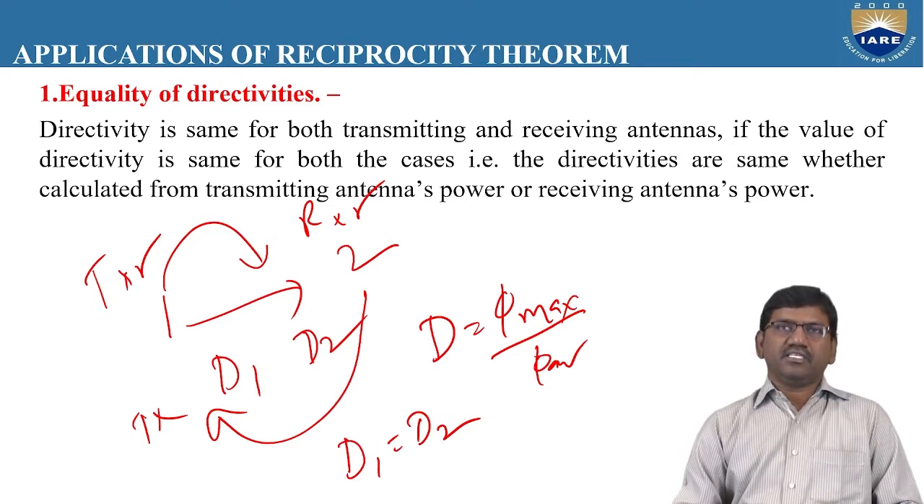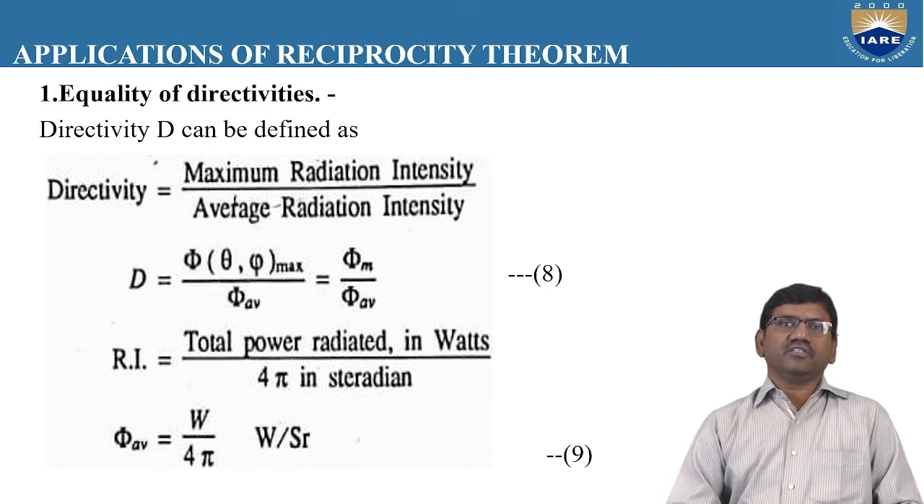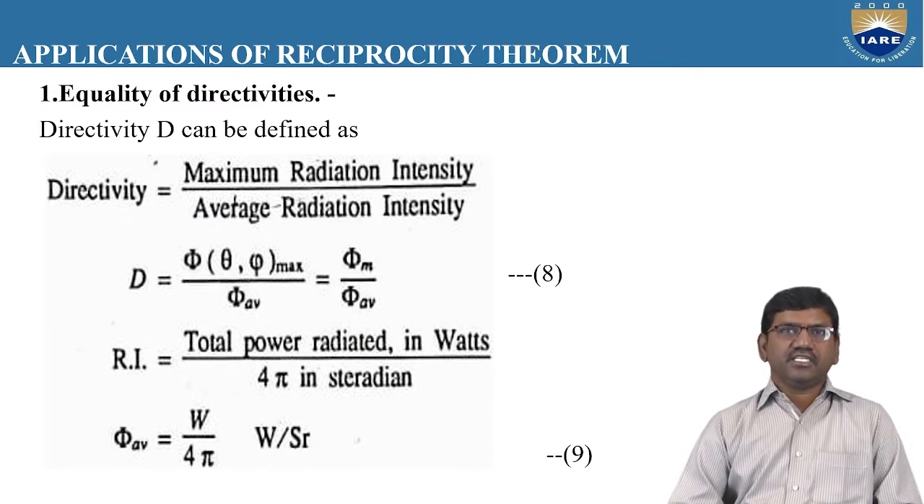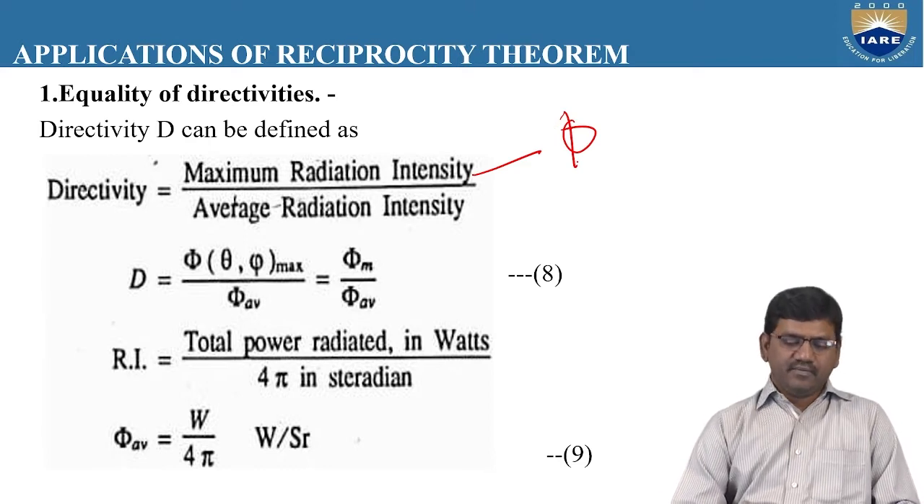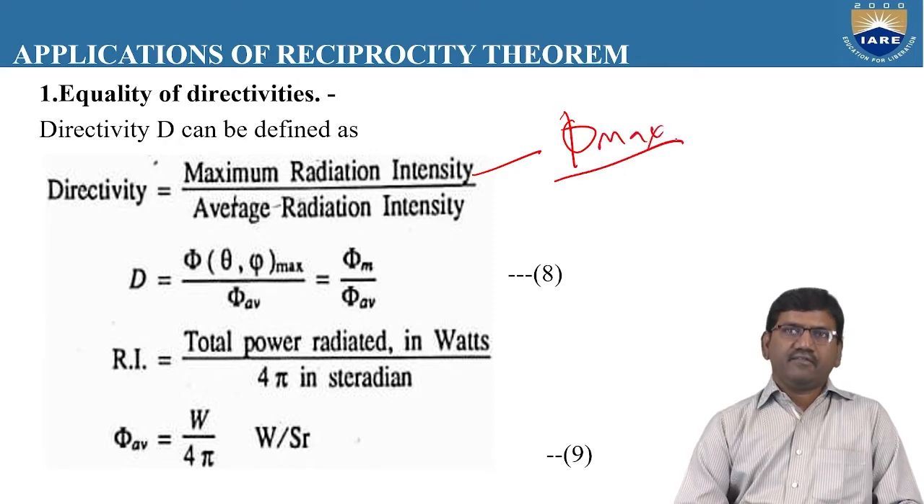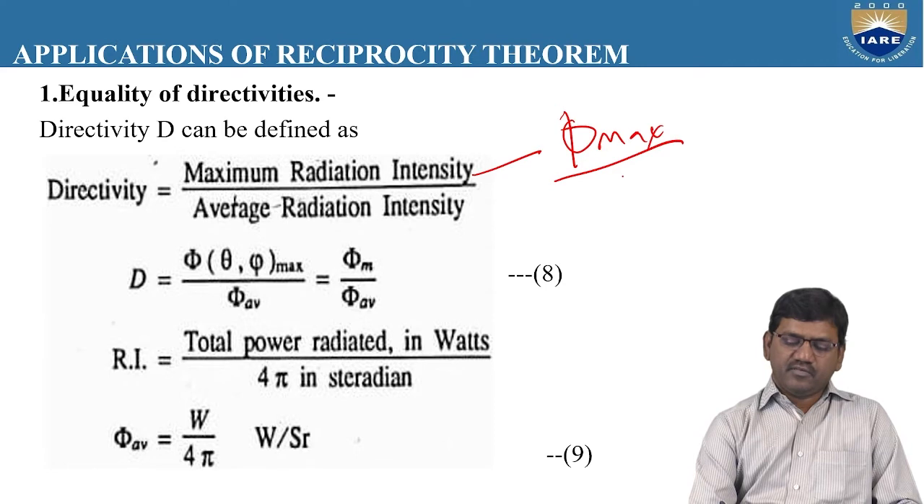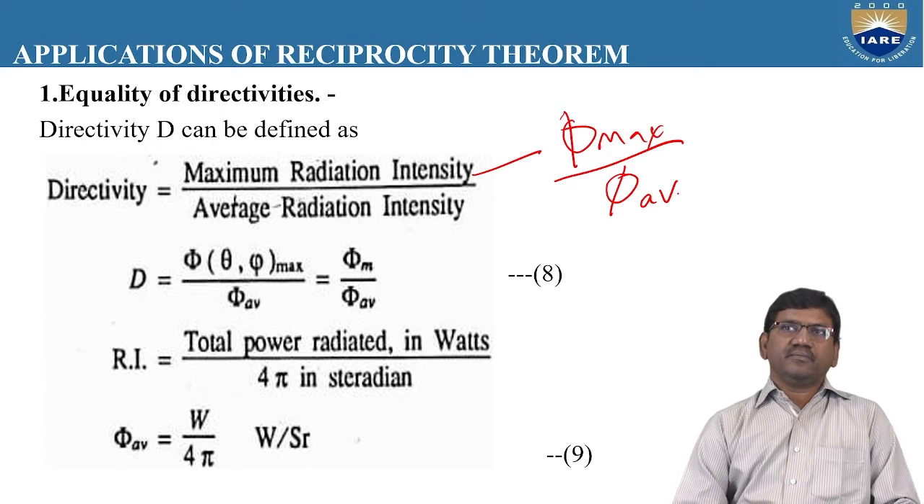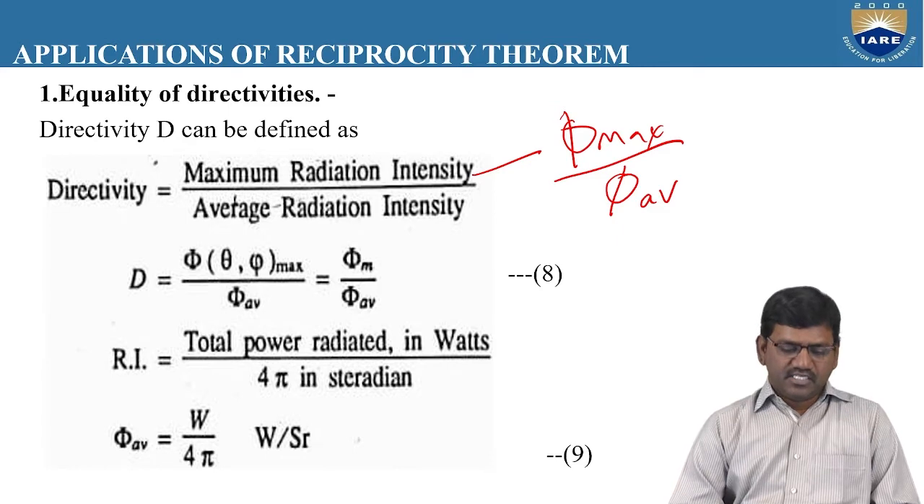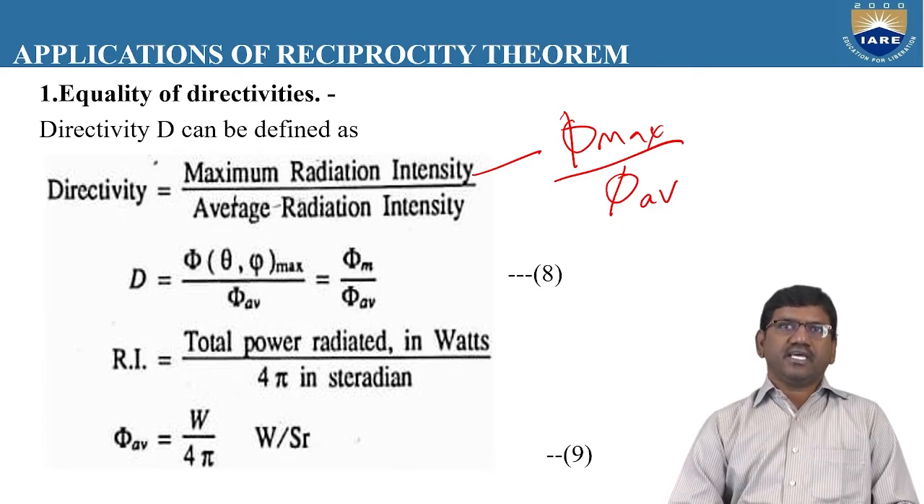So let us derive some expressions for the directivities. As we know, the directivity is given by the maximum radiation intensity by the average radiation intensity. The radiation intensity, the symbol is pi. As we are having maximum radiation intensity, we denote it as pi max. And as we are measuring the average value, we denote it by the term pi AV. So the ratio of pi max to pi AV, maximum radiation intensity to the average radiation intensity, is defined as the directivity. So D is equal to pi of theta comma psi max by pi AV.